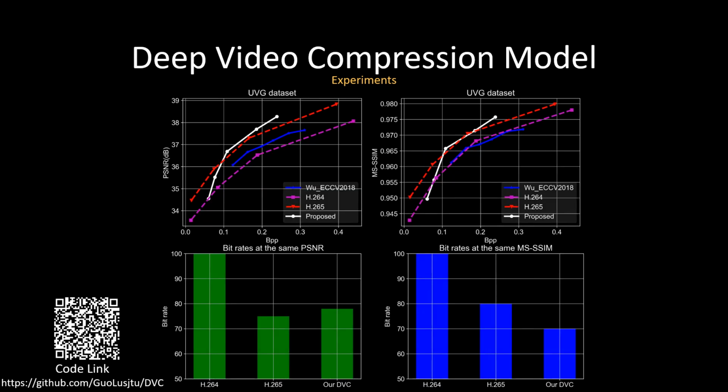And the results on the UVG dataset show that our proposed model has performance that is close to H.265 in terms of the PSNR and MS-SSIM for higher bit rates, when the BPP, bits per pixel, is larger than 0.1.